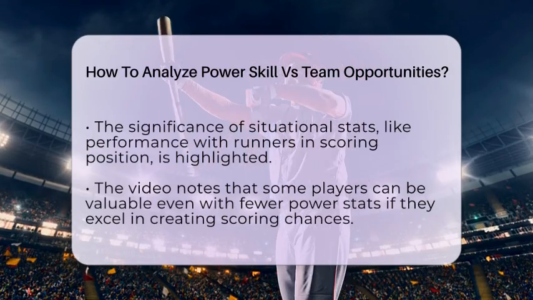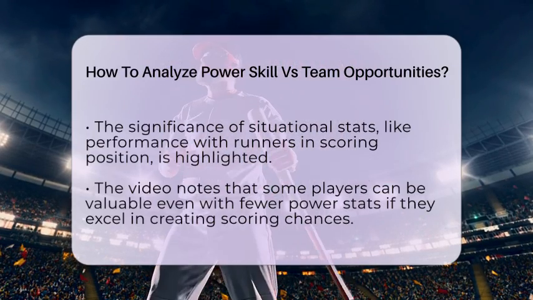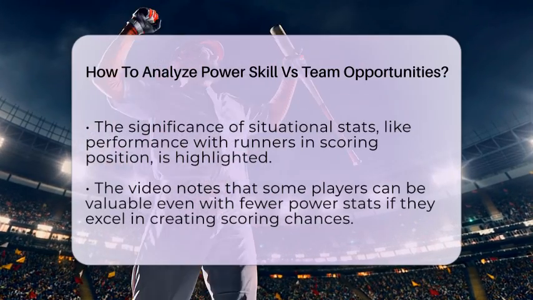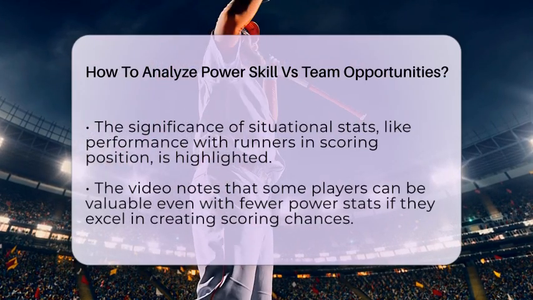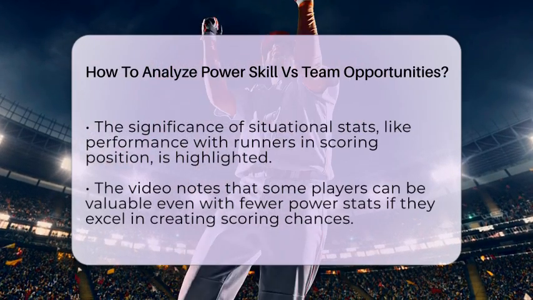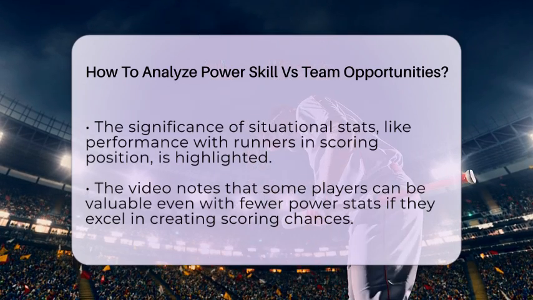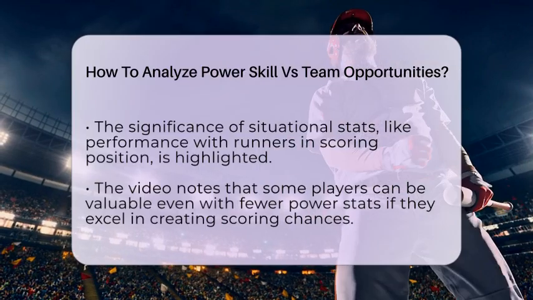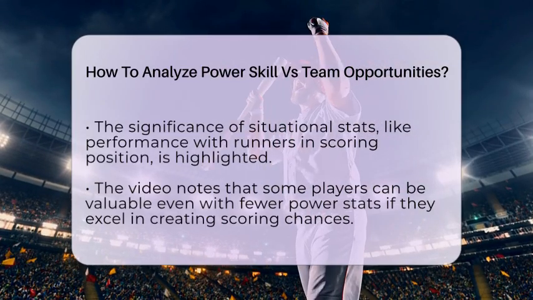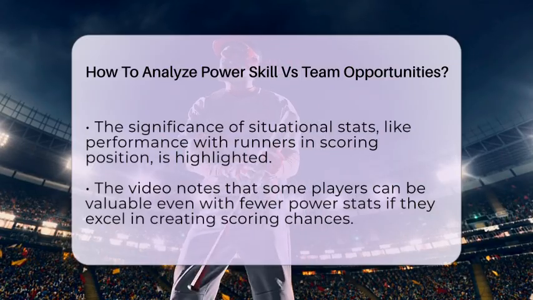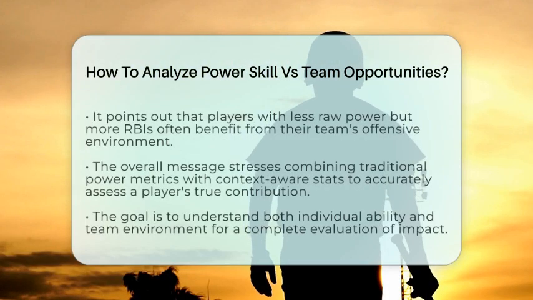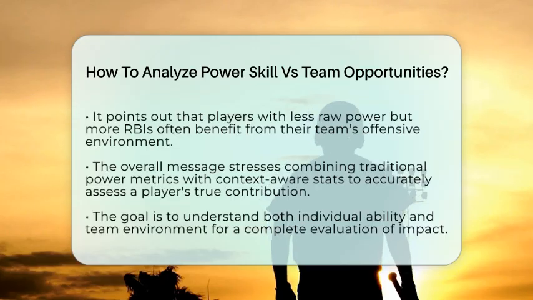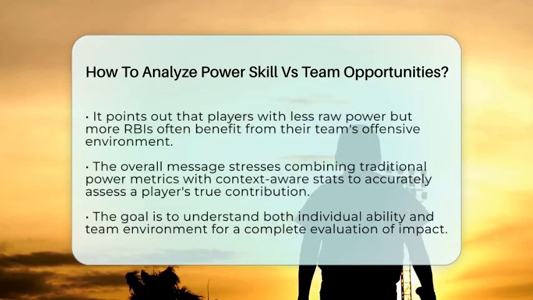Next, look at situational stats like performance with runners in scoring position. If a player hits well with runners on base, it shows they're good at capitalizing on team opportunities. Comparing players across different teams and eras also helps because some teams naturally create more chances than others. In practical terms, a player with exceptional power but fewer RBI chances can still be very valuable because they change games with home runs and extra base hits.